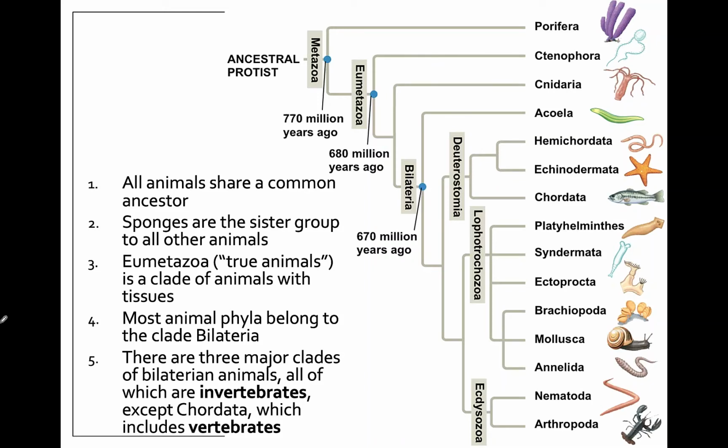So here we can see an overall phylogeny of all of the groups of Animalia, and we're going to go through each of these groups. So all animals share a common ancestor. So back here, this would be to indicate that we are an actual clade. So the most recent common ancestor would be shared with the